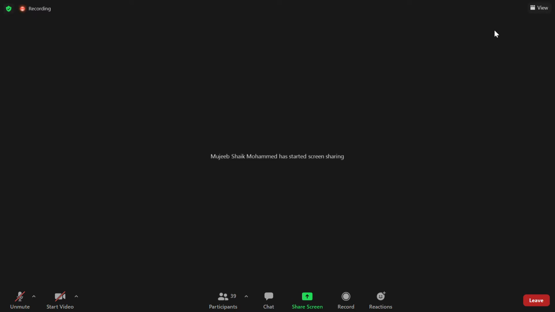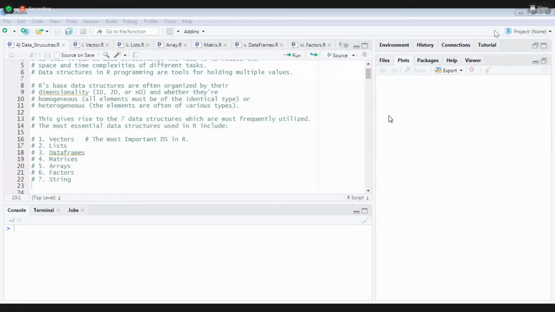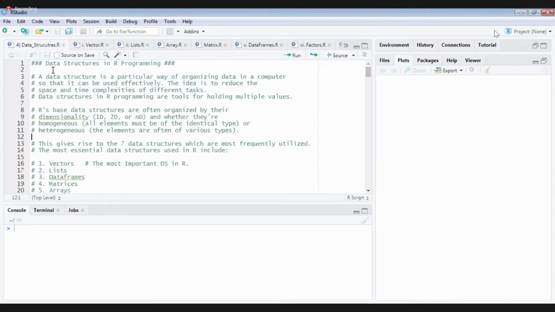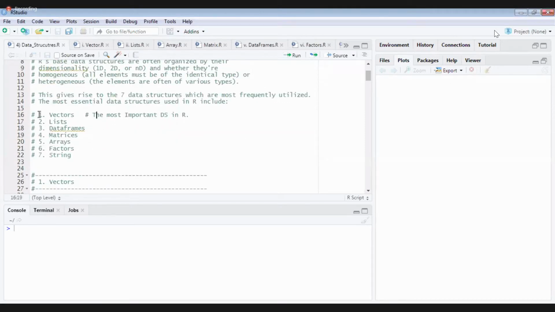Okay, good morning students. Yes, in the last class we were discussing the basic data structures in R programming, and we are done with these 5. Now remember, what is a vector? How many dimensions does a vector have? A vector has one dimension, and it is of what type? Homogeneous type.